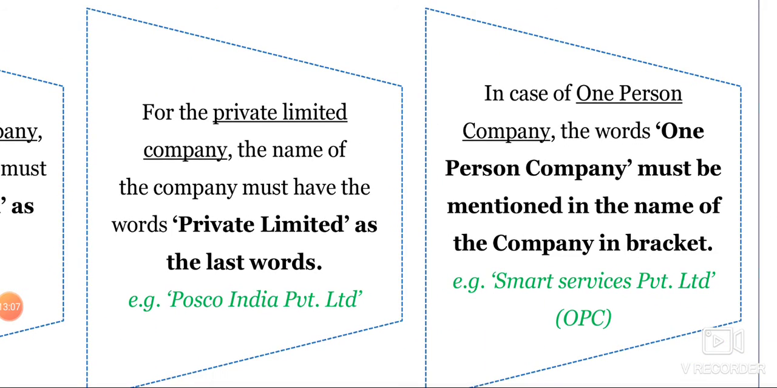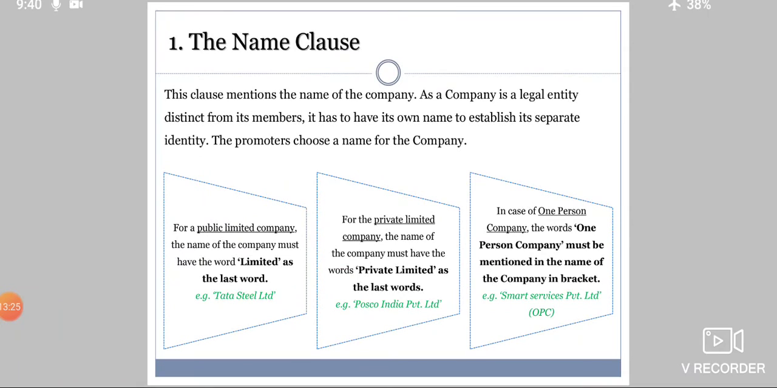And in case of a one person company, the words one person company must be mentioned in the name of the company, and it should be there in brackets. Example, Smart Services Private Limited, in brackets one person company. Now see, if a company wants to alter, to make a change in the name clause, the company has to follow proper procedure.